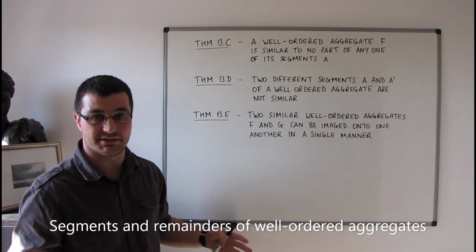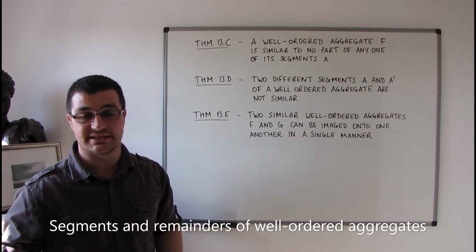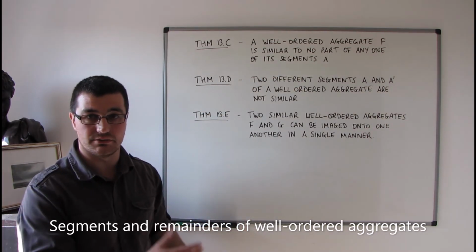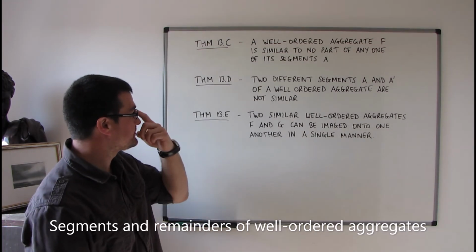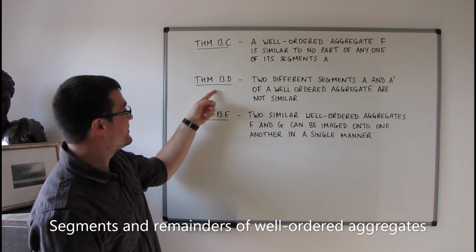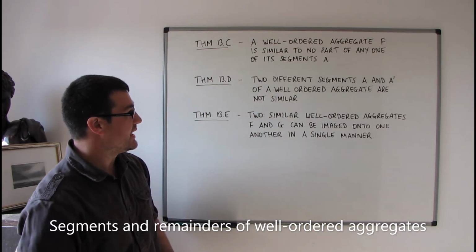You form a part of the aggregate F that doesn't have a least element, which is a contradiction to Theorem A from section 12. Theorem 13D, two different segments A and A primed of a well-ordered aggregate are not similar.